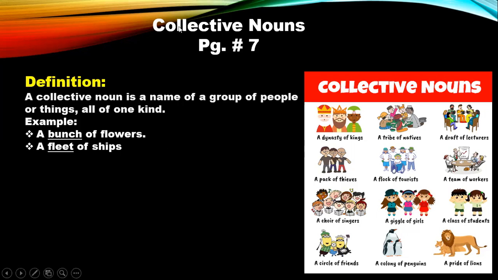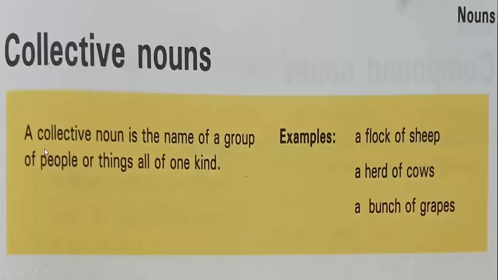Okay, so you all understand what are collective nouns? Okay, let's move on. So if you open up your book on page number 7, you will see this definition. A collective noun is a name of a group of people or things all of one kind. Examples, a flock of sheep, a herd of cows, bunch of grapes. Now it can be a bunch of bananas as well, a bunch of flowers as well. So this bunch is a word that can be used as a collective noun for different things, okay?